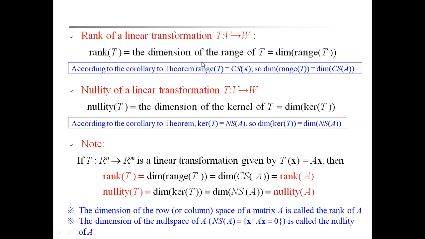According to the previous lecture, the range of T is equal to the column space of A. So the dimension of the range of T is equal to the dimension of the column space of A. This is how the rank of a linear transformation is defined, as the dimension of the range of T.